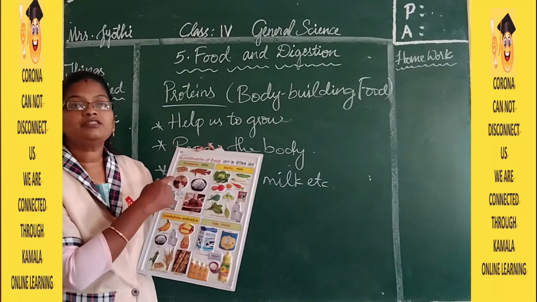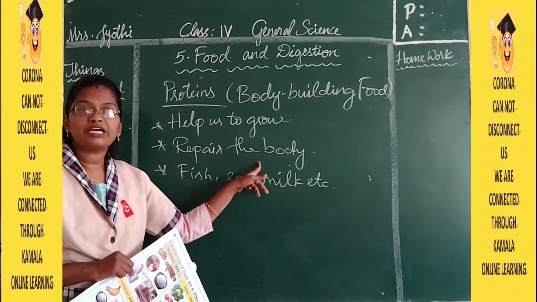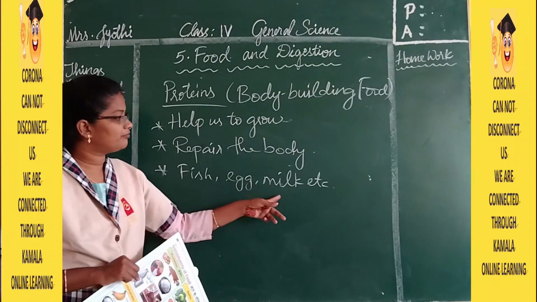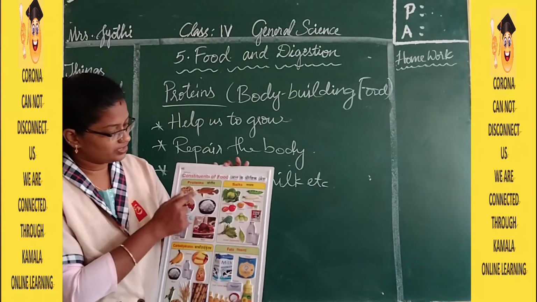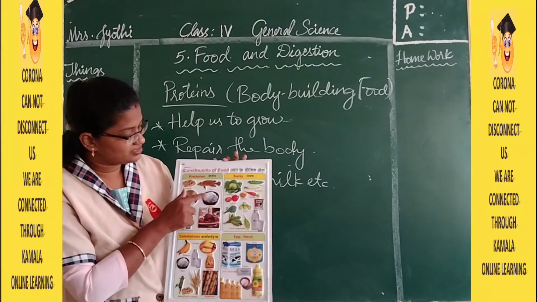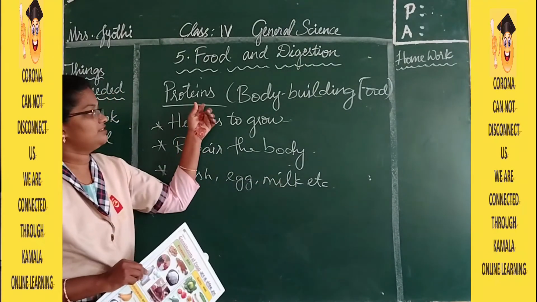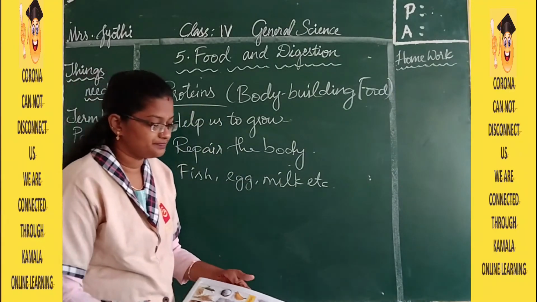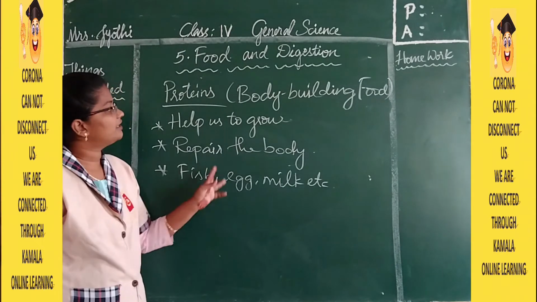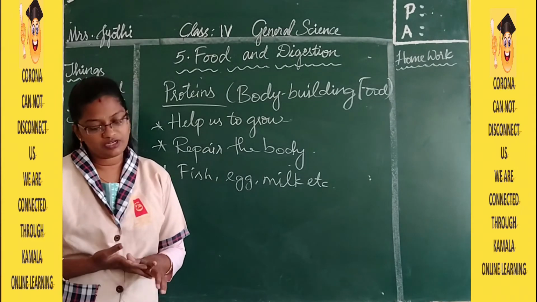These are the proteins which help your body to grow, and they help your body to repair from wounds, and they are present in fish, egg, milk, meat, pulses. Peanuts also come under pulses, and then rice, fish, meat, egg, milk. In these, proteins are available in rich quantity. They help us to grow, they help in repairing the body, and proteins are also called bodybuilding food.